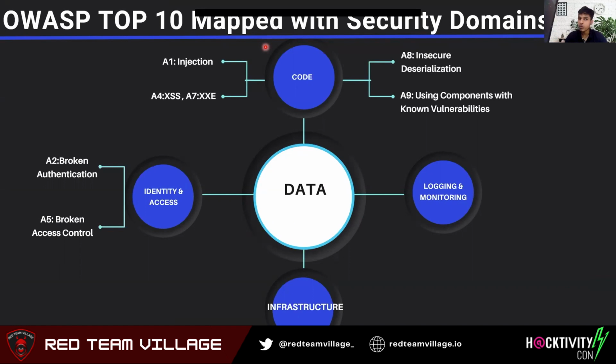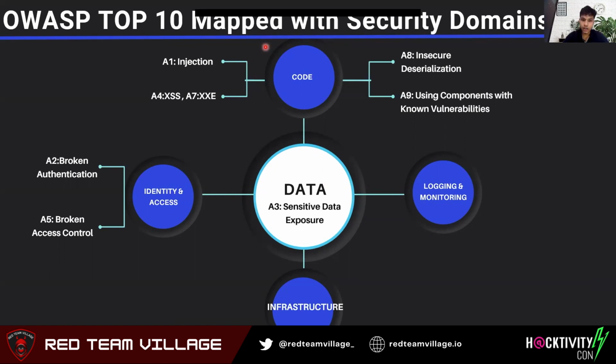It might not be doing sanitization of the code, and that can result in cross-site scripting. It can have insecure deserialization. Your code may be using third-party libraries, so it can be using components with known vulnerabilities. And then we have logging and monitoring.